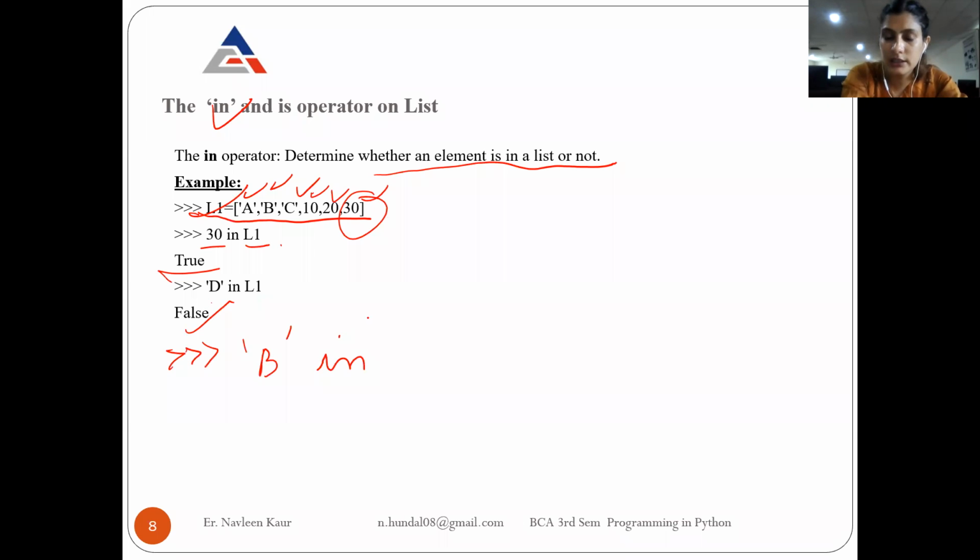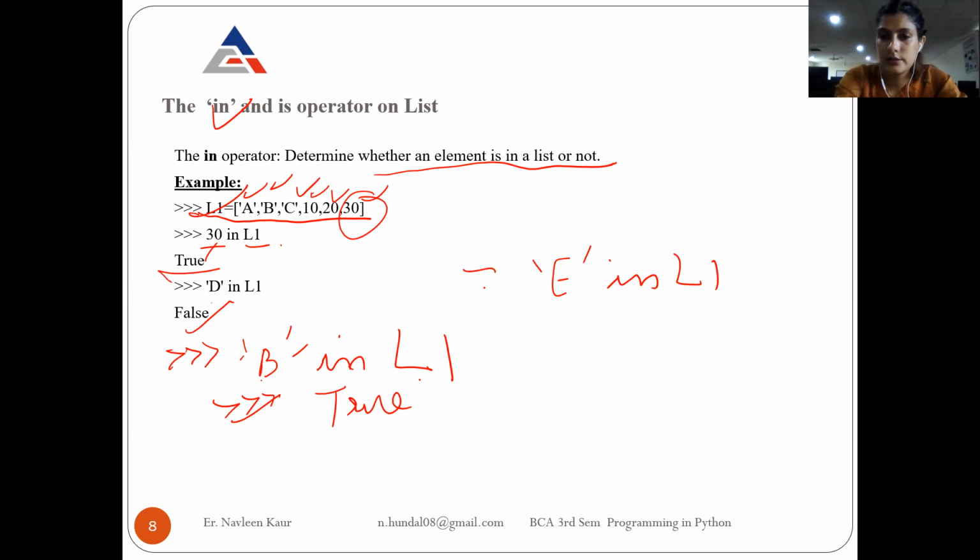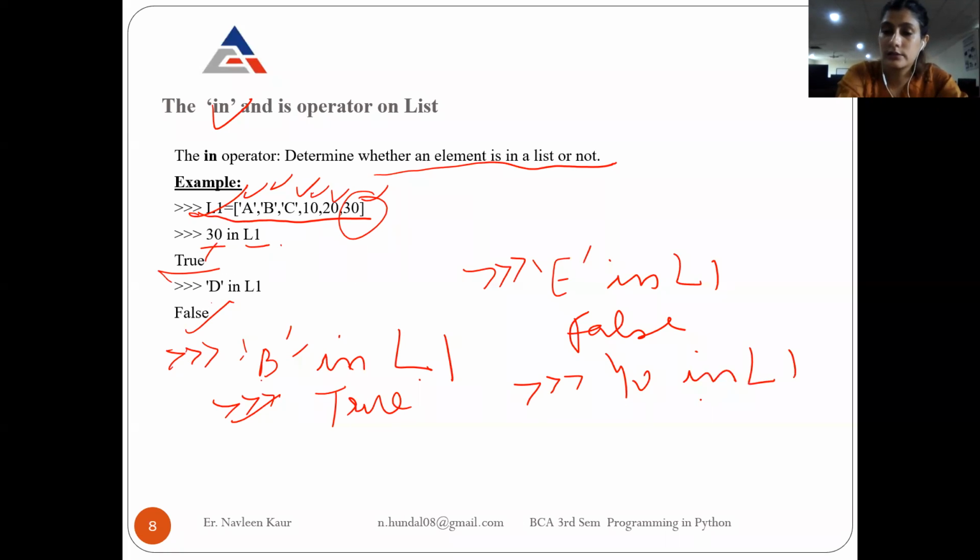If you are checking a string, you always put quotes around the string, but if it is an integer, it is without quotes. So what will be the answer? The answer will be True. If I check 'E' in L1, the answer will be False. If I check 40 in L1, the answer will be False.